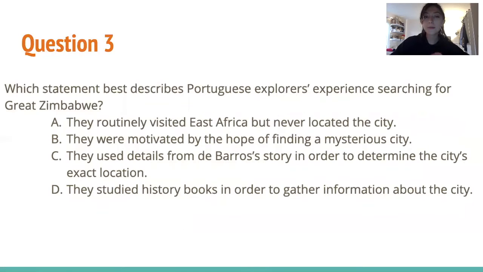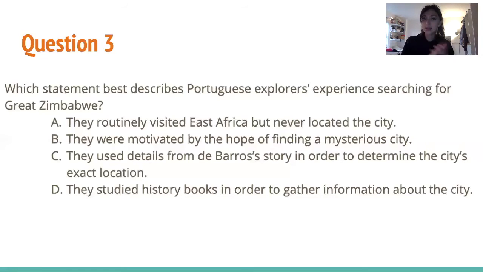Question 3, which statement best describes Portuguese explorers' experience searching for Great Zimbabwe? So this is a detailed question, and so we have to look in the passage where it mentions Portuguese explorers, and we have to look for the answer choice that describes their experience. So we see that in paragraph 2, it talks about Portuguese explorers. It says Portuguese explorers regularly visited East Africa, searching for King Solomon's gold, but they never found Great Zimbabwe. So here it automatically tells us what we're looking for. So we have to look at which choice best matches it.